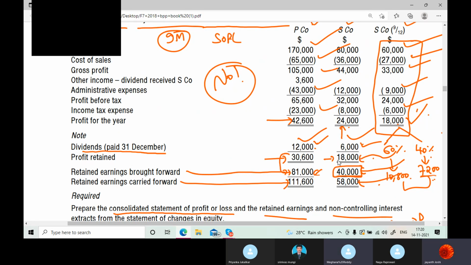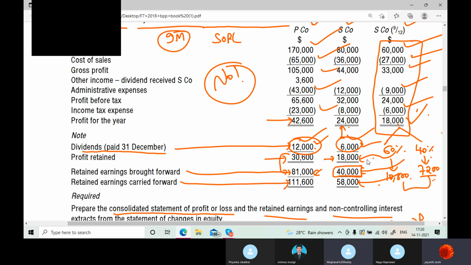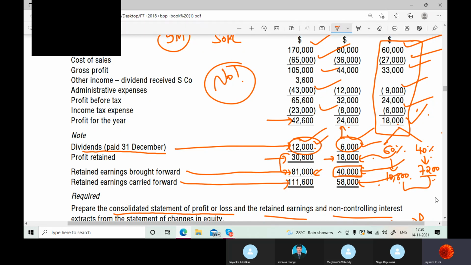This is the retained profit of this current year. Just a second, please wait. Sorry, dividends are paid this year actually. After making the dividend payment, the retained earnings balance would be there, no? This is the 18,000 which is there in the retained earnings. That will be apportioned amongst the parent and NCI. So 60-40% we did it here also.